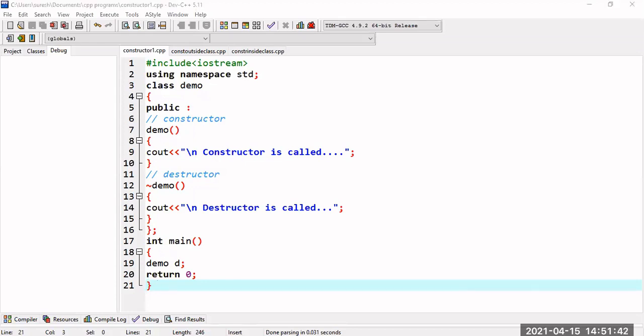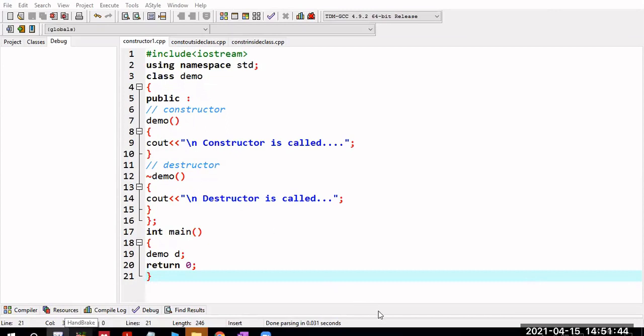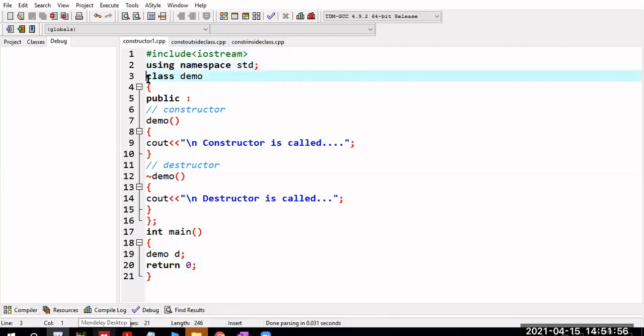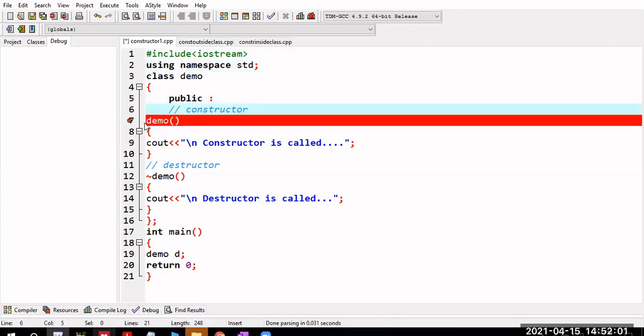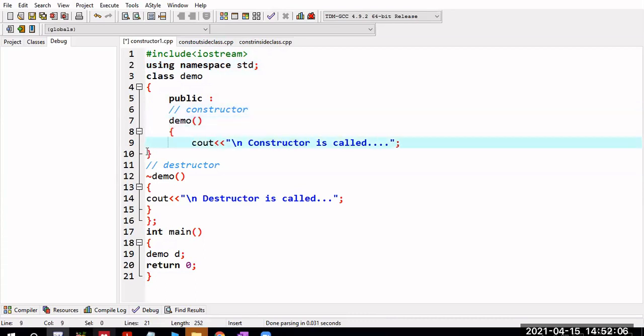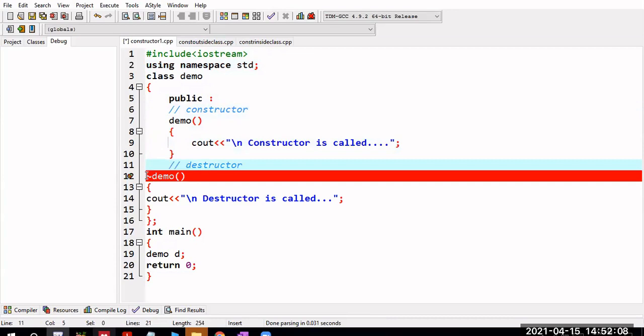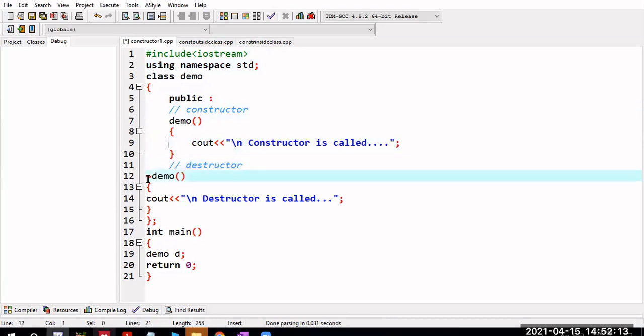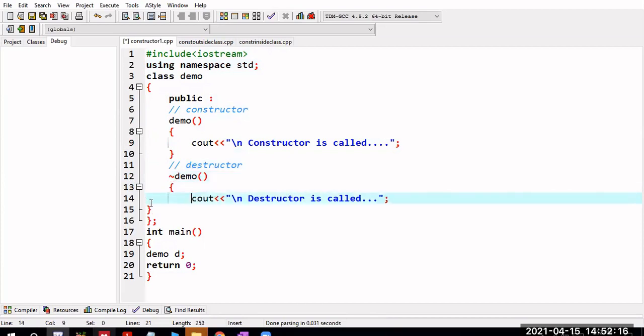So we will see one example program using constructors and destructors. Hope Dev C++ is visible, right? We are seeing a simple program: hash include iostream, using namespace std, class demo. Within demo, I can define the constructor inside the class, and I can define the destructor also inside the class. You can define them outside also, but either way it should always be in the public section.